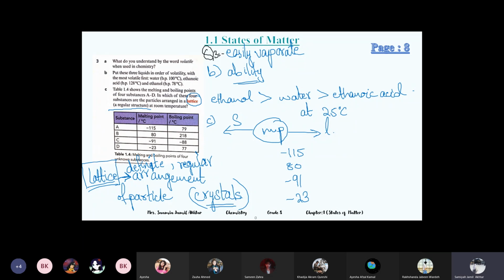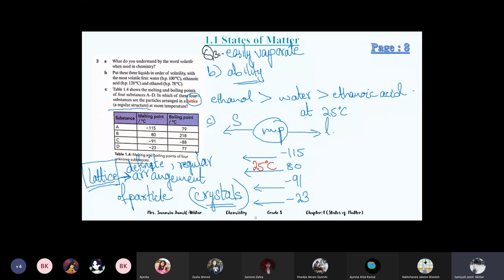So just see, before the melting point, in which of these does 25 come? You have to lower the temperature. In B. Okay, because all of the rest of them are in minus.